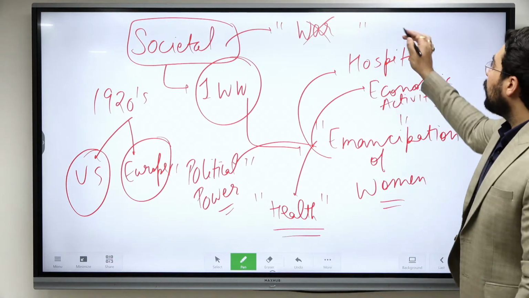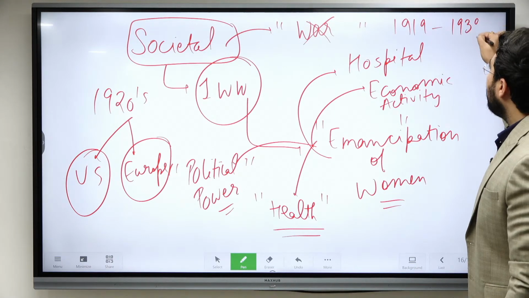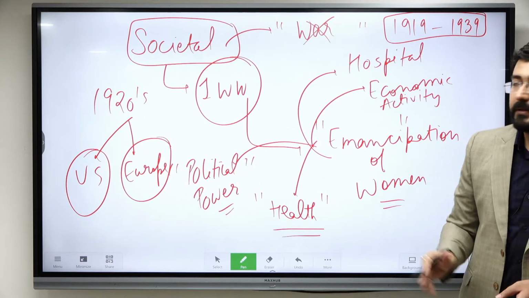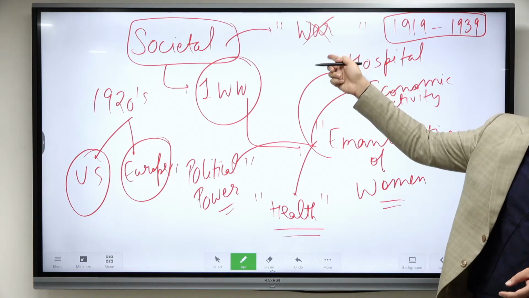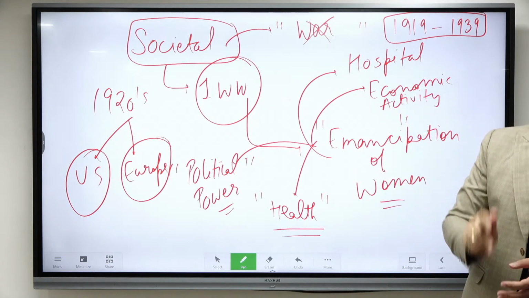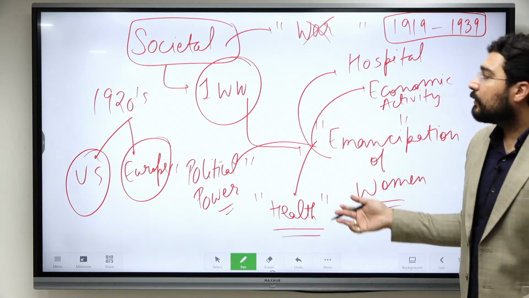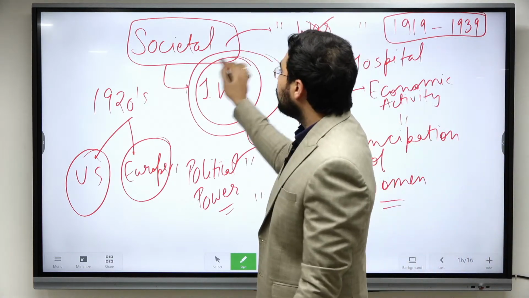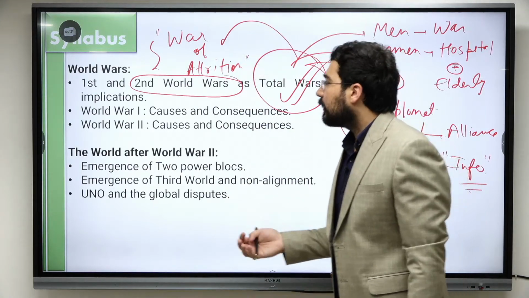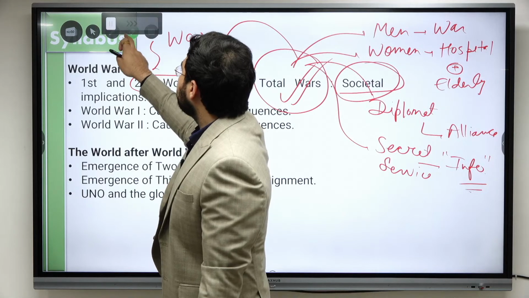So in the interwar period from 1919 till 1939, these 20 years, in the Western countries, specifically Britain and France, there was an attitude against war, and this was one of the main reasons why they accepted the policy of appeasement. So when UPSC asked you this question on the societal implications of the World War, there are different kinds of dimensions, okay, which we'll discuss in the classes. We have already discussed the causes, all right.